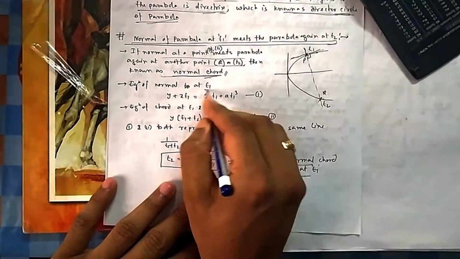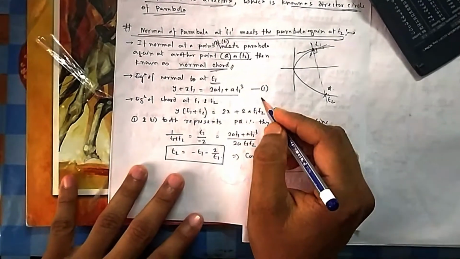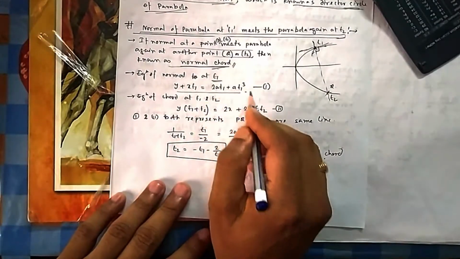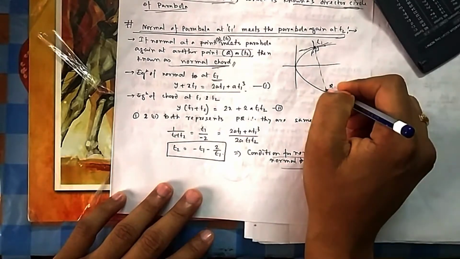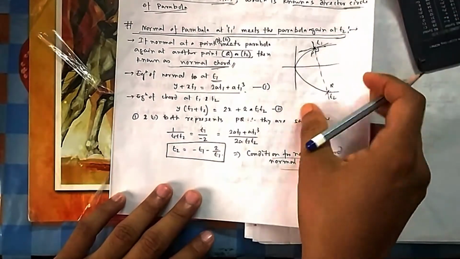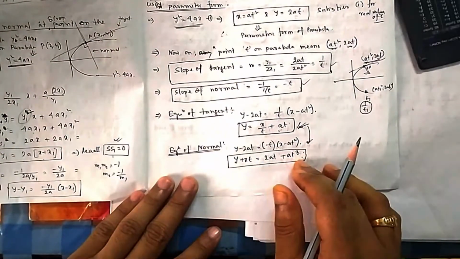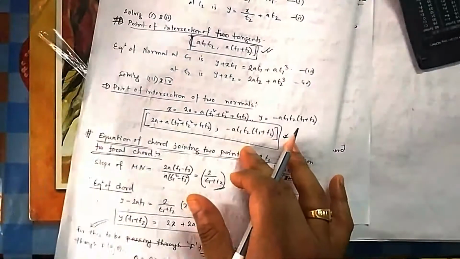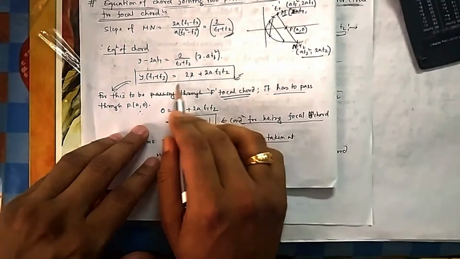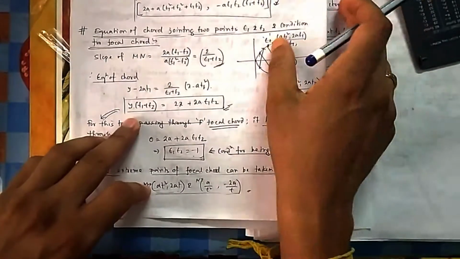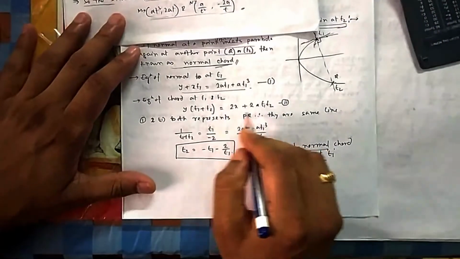Okay. So what is the equation of a normal at T1? This equation we know from the normal parametric form, the equation of a tangent and the equation of a normal. So this one we already know. So what is the equation of a chord? T1, T2 is given. That also we know from the equation of chord. So this is the equation of the normal that I have written there, and this is the equation of the chord. If T1, T2 is given, then this is the equation of the chord. You can remember it, or you can easily find it out since two points are given. Okay, so this is the equation of the chord.